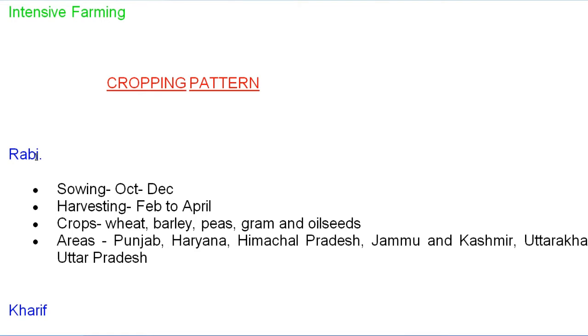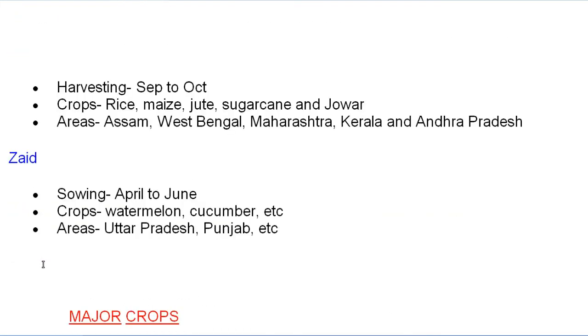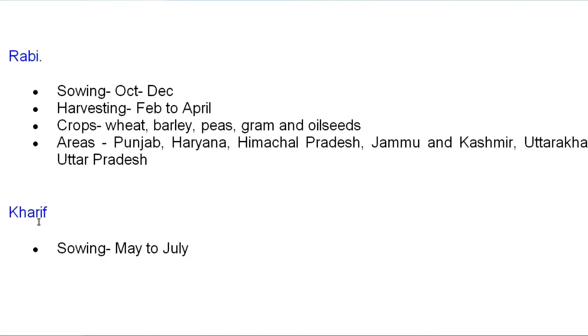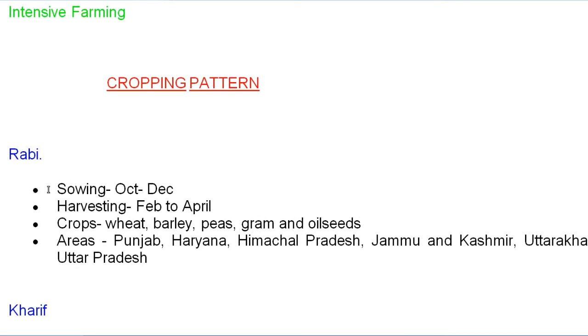First, it is the Rabi season, or Rabi crop, or Rabi cropping pattern. Second, we have Kharif, and third, it is Zaid. I think in your previous class, class 9, you already read about the Rabi and Kharif crops. So now let's understand the third one, Zaid, which is the additional one. Of course, as the classes go up, your topics also increase.